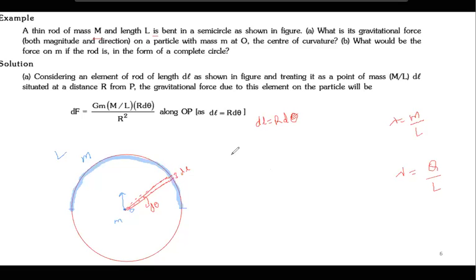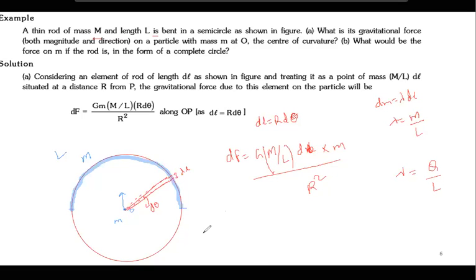So I can say that now dF is equal to G, capital M by L, which is this lambda, into dl, because dm is equal to lambda into dl, into small m divided by r squared.